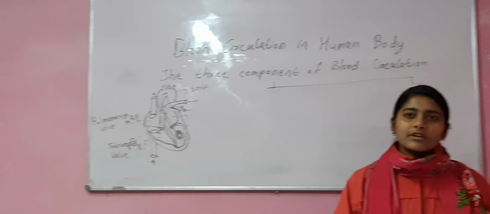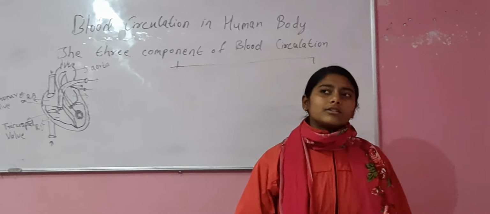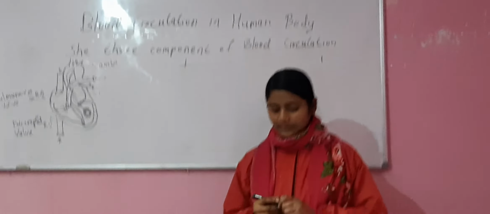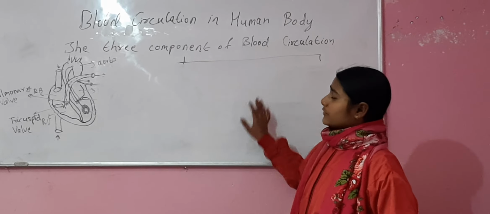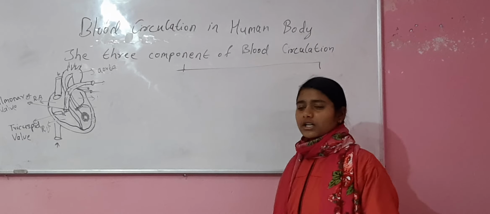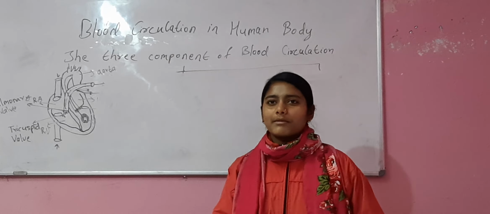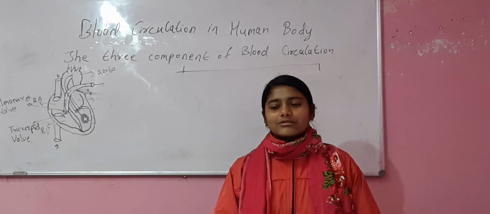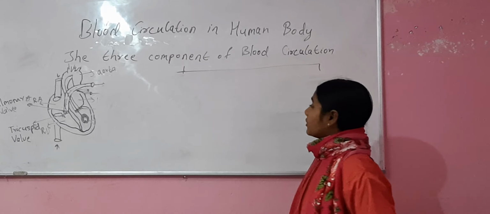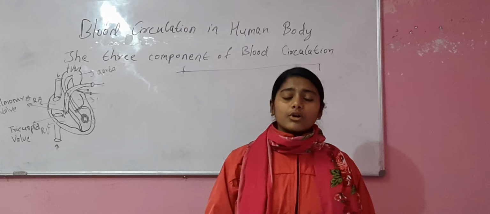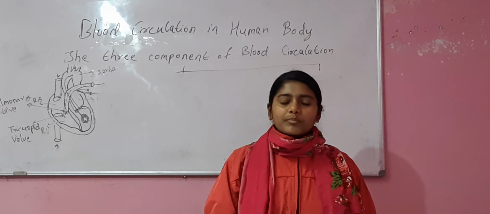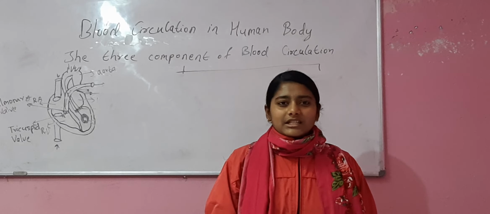That means we are suffering from diabetes. Now, blood circulation in the human body is most important for the survival of humans. This circulation helps the person to be healthy.